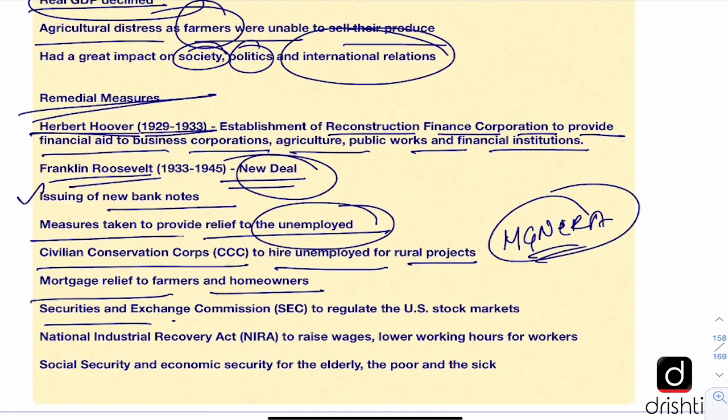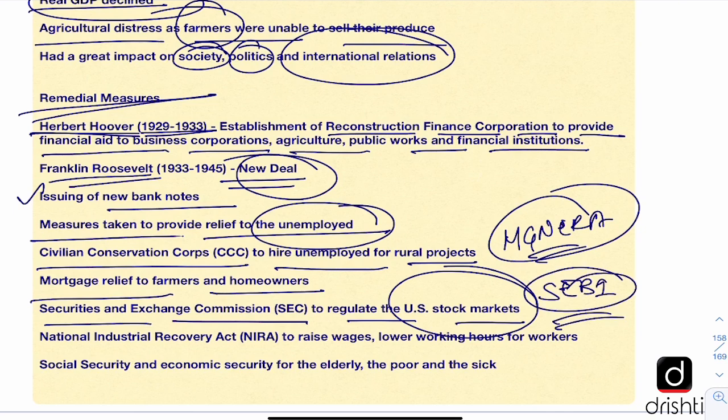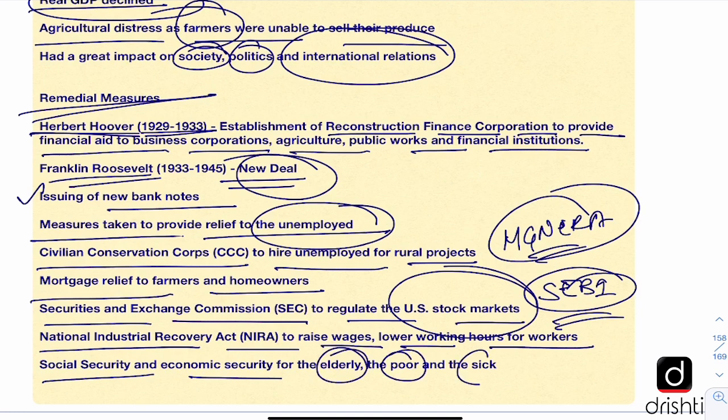Then a Securities and Exchange Commission to regulate the US stock markets because the problem originated with the stock markets, a role which is performed by SEBI in India. Then a National Industrial Recovery Act to raise wages and lower working hours for the workers. And social security and economic security for the elderly, for the poor and the sick. So for the most vulnerable sections of the population, some social security was instituted. So this had a great impact on American society and also on the world economy. This is important also from a world history point of view because it is a landmark event in world history.